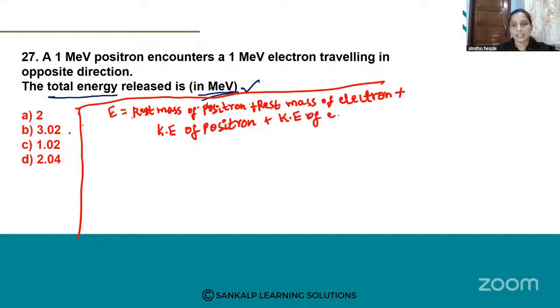Okay. This is the formula to calculate the total energy released. Rest mass of positron plus rest mass of electron plus kinetic energy of positron plus kinetic energy of electron. What are the given things here?